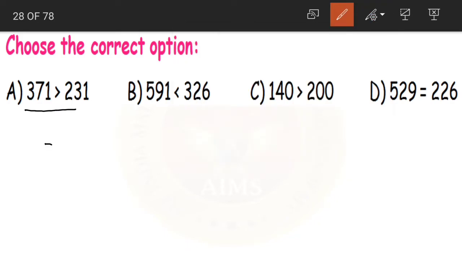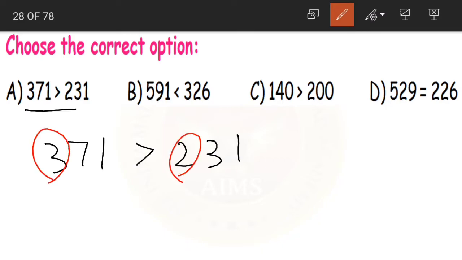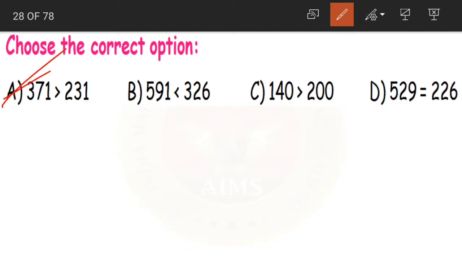Look at option A. 371 is greater than 231. First we need to compare. Now here we are having 3 and 2. Which is the greater number? 3. Yes. So the mouth is open towards 3 only. So this is our correct option. Okay. Option A is our correct option here.